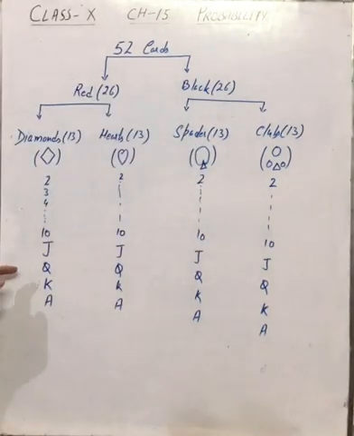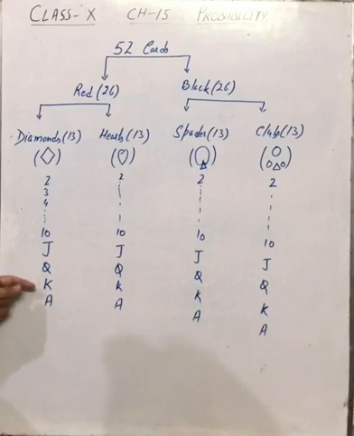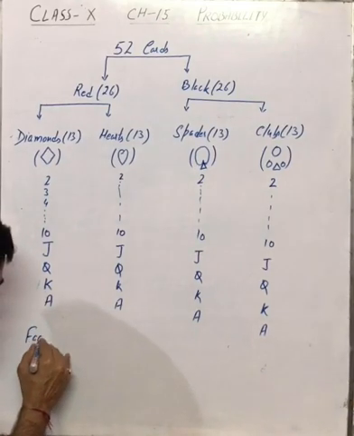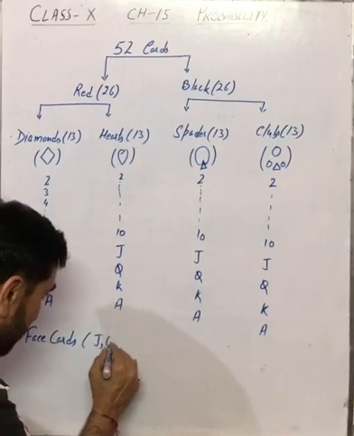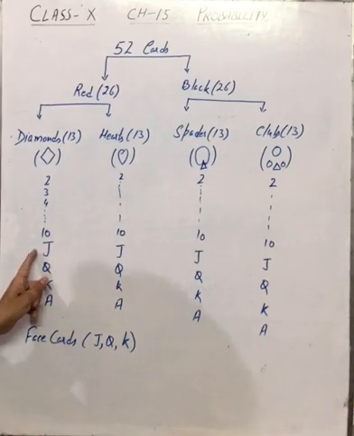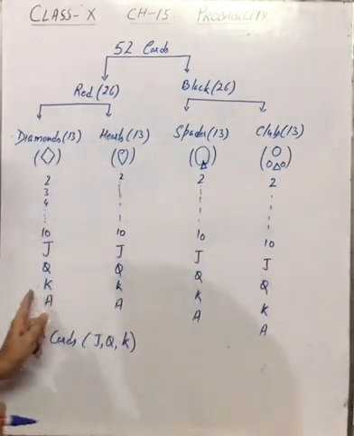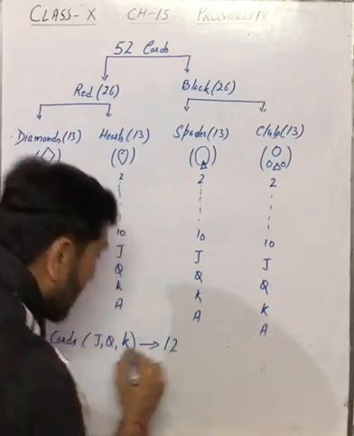So in all these suits there are 13 cards. 2 to 10 are number cards. Then jack, queen and king, these three are face cards, and ace is an honor card. Now we talk about the face cards. Face cards are jack, queen and king. How many jacks are there? 4 jacks, 4 queens and 4 kings. That means total 12 face cards are there.